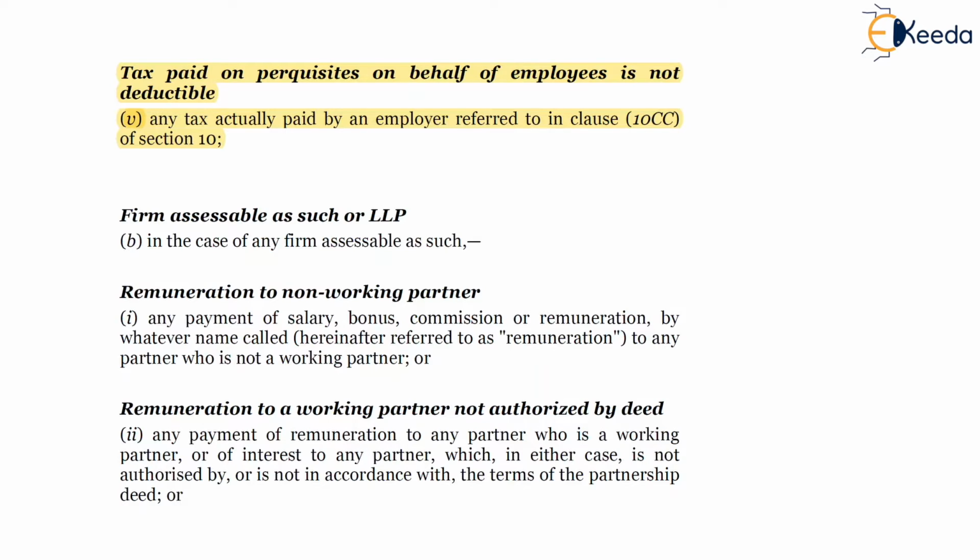Remuneration paid as per the partnership deed. However, if it is paid above a certain limit, it won't be allowed. The limit is, up to 3 lakhs of book profit, 150,000 or 90% of the book profit, whichever is higher, is the deduction allowed. Above 3 lakh book profit, 60% of the book profit is allowed as deduction to the firm. And there is also a cap on interest deduction: anything above 12% per annum as interest paid to the partner will be disallowed in the hands of the firm.